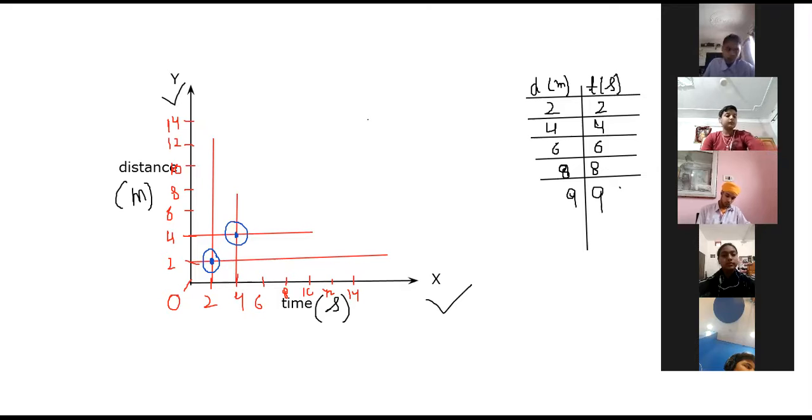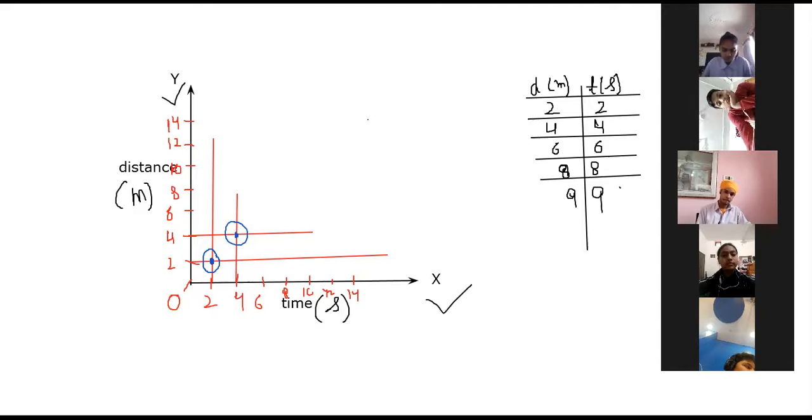Pushminder, your hand is raised. You want to ask something? Atharv, your camera is off. Manjot Singh, your camera off. Not Manjot Singh, sorry. Sorry, Manjot, yours is on. Manav Mahajan. Manav Mahajan and Atharv, you are requested to kindly switch on the camera. Yes, Pushminder.